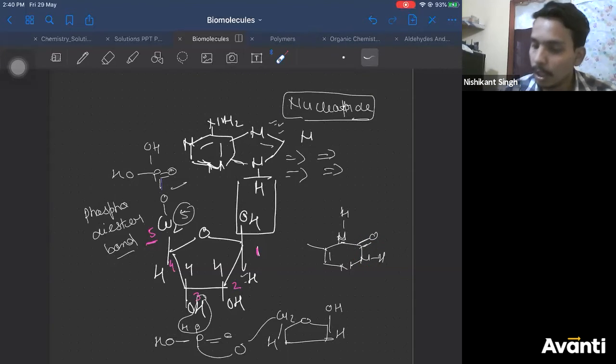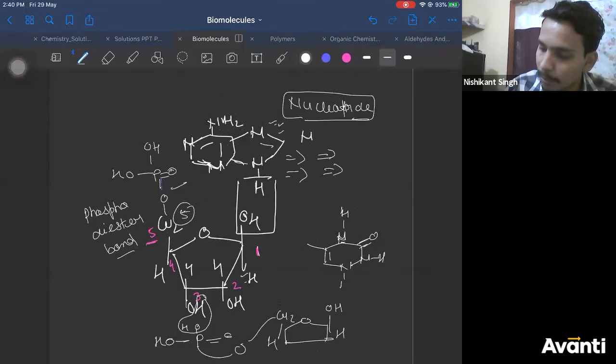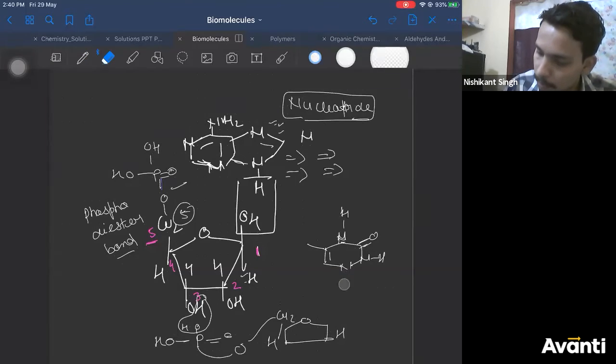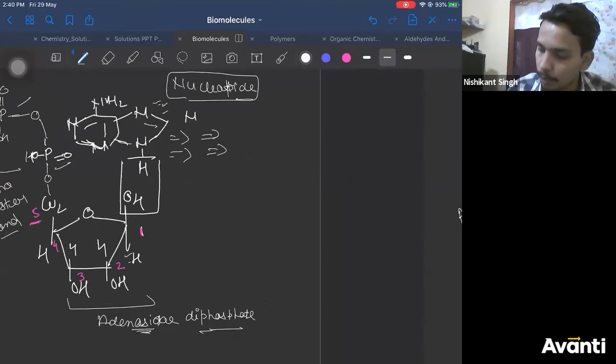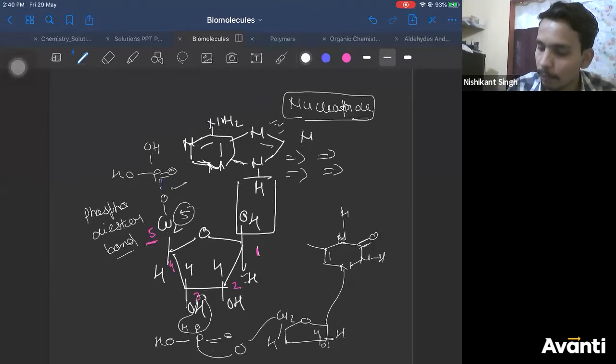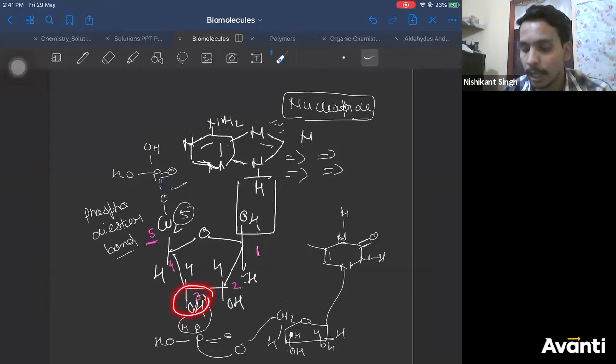Right. Now, in this also there is a hydrogen which will be eliminated as a water molecule. So let us remove the water molecule and write. So this will become carbon bonded to this nitrogen, right? So this is the structure you are going to get. Now see carefully, in this case, the next nucleotide is joined between the third carbon of the first nucleotide and the OH of the phosphate, correct?